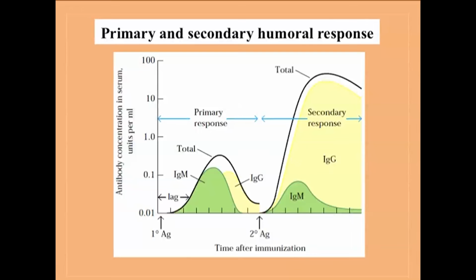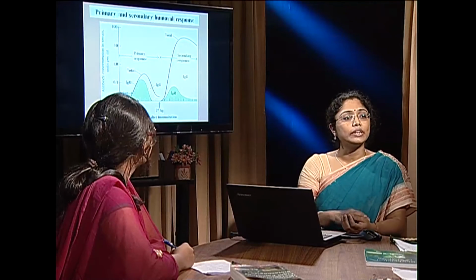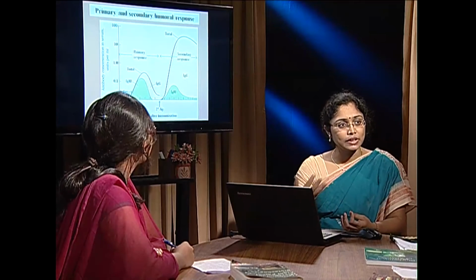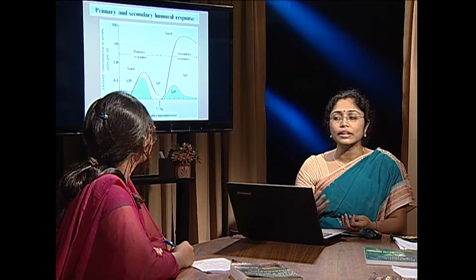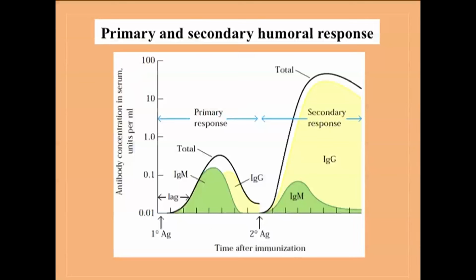The exponential growth phase means more and more effector B cells and plasma cells are produced, and they are secreting immunoglobulin molecules. Now, I will explain with an example. Suppose we immunize mice with a particulate molecule like sheep red blood cell, then it shows a lag phase of 3 to 4 days.